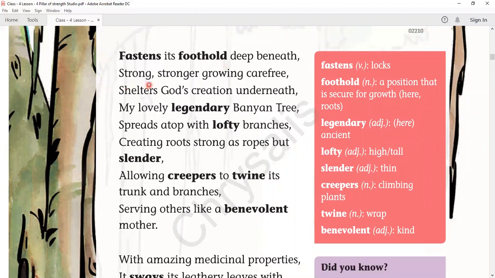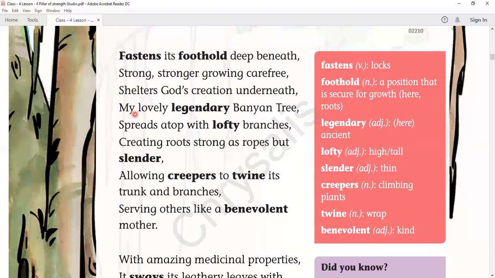Okay, strong, stronger, growing carefree. So it is growing stronger and stronger and carefree. It is not caring about anything. Okay, God's shelters, God's creation underneath. So inside it is sheltering so many of God's creation.